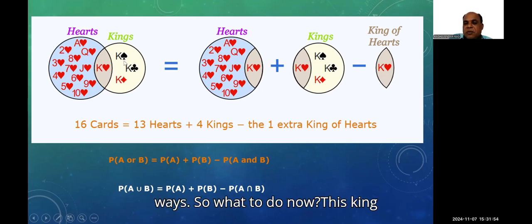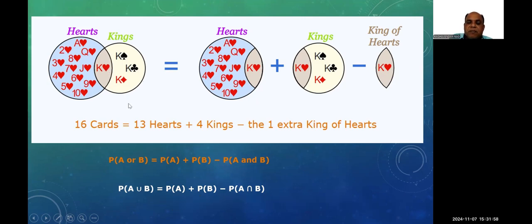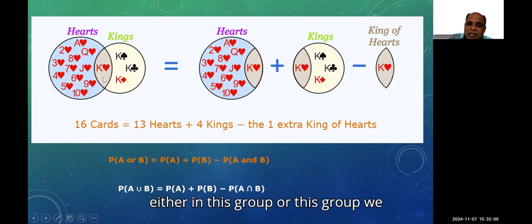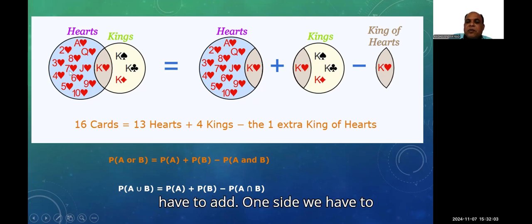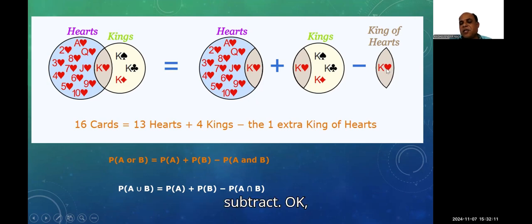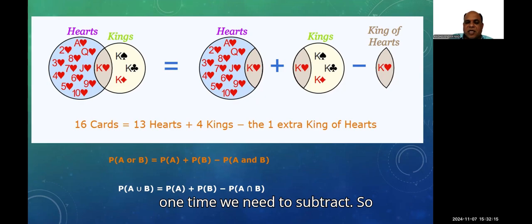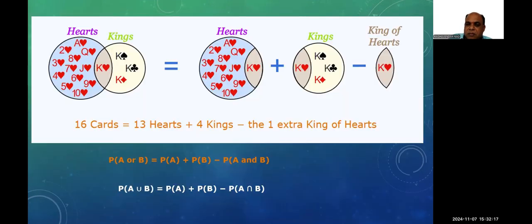So what to do now? This king with the heart shape, either in this group or this group, we have to add it once. On one side we have to eliminate it. So here it is added here as well as here, so one time we need to subtract. So what will happen? What is that?